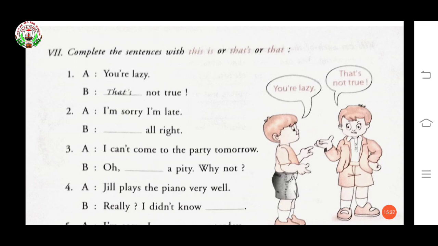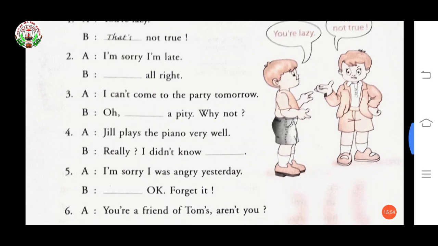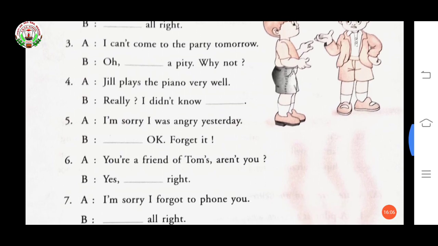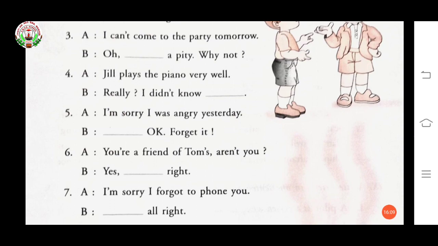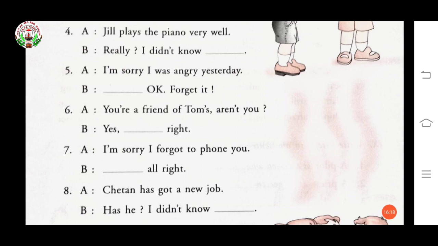Complete the sentence with this is or that's or that. First one, you are lazy. That's not true. I'm sorry, I'm late. That's all right. What you have to write? That's. Now, third one, I can't come to the party tomorrow. Oh, that's a pity. Why not? Now, fourth one, Jill plays the piano very well. Really? I didn't know that. Only that will come.